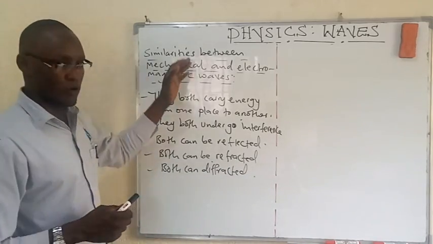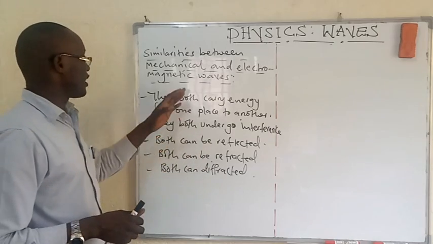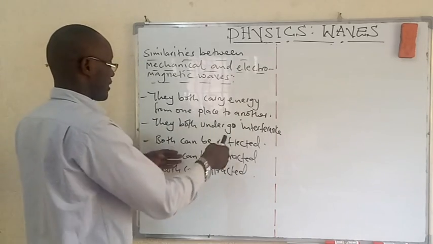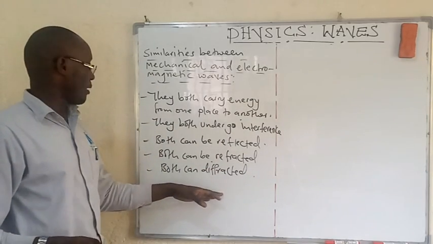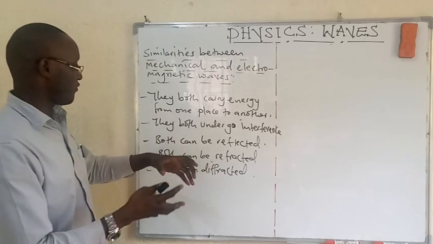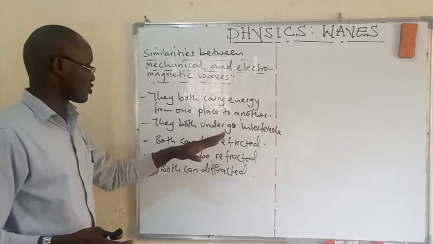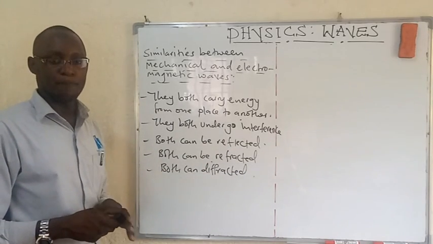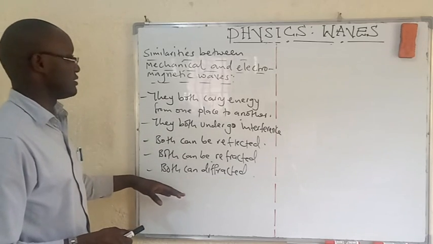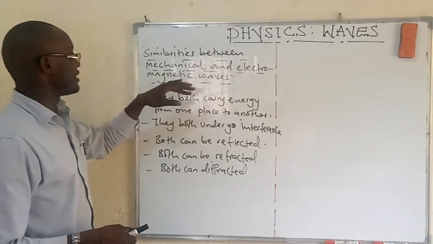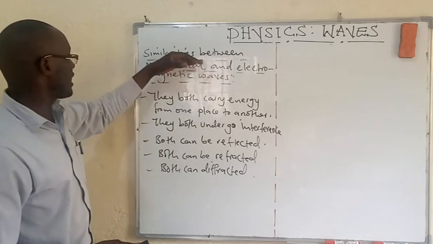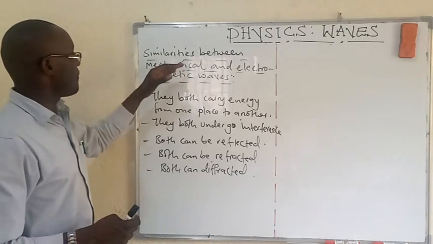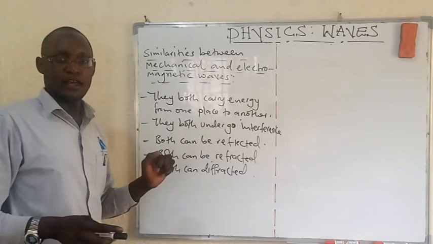Remember in our preamble, at the beginning, we stated the course outline, and we clearly said that we shall talk about the properties of waves, or wave properties. Some of the properties are here. So we shall give a detailed account of the meaning of reflection, refraction, diffraction and interference of waves. These are some of the properties shared by mechanical and electromagnetic waves. Remember, this came as a result of wave motion.